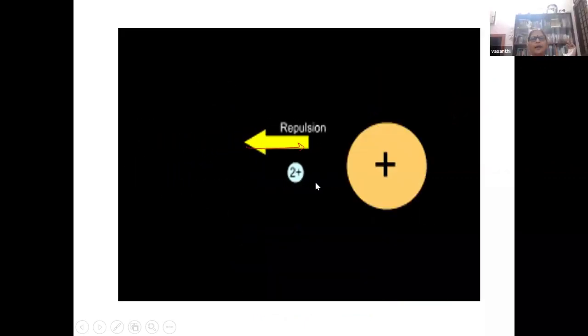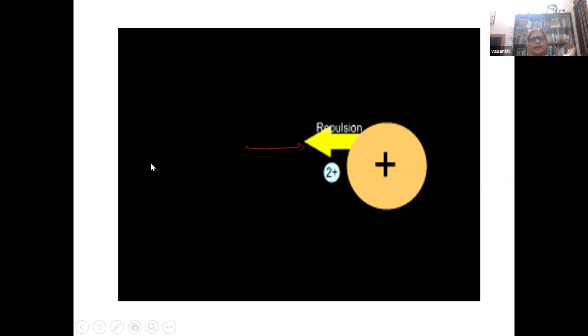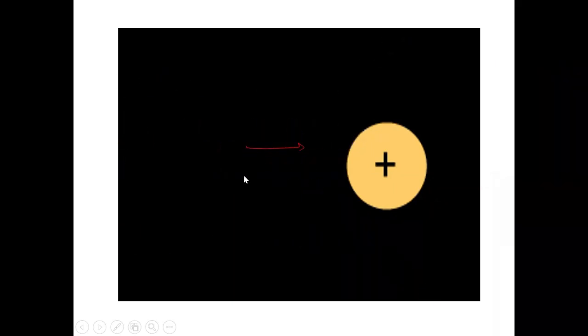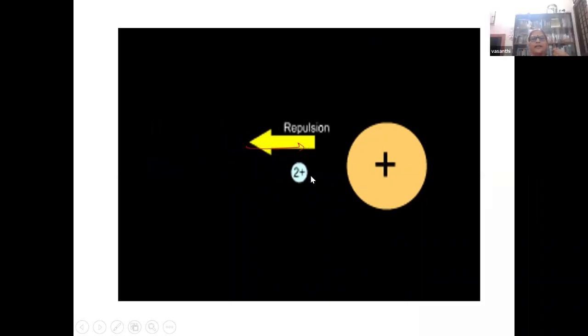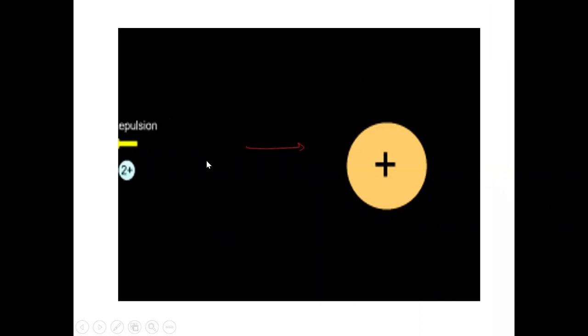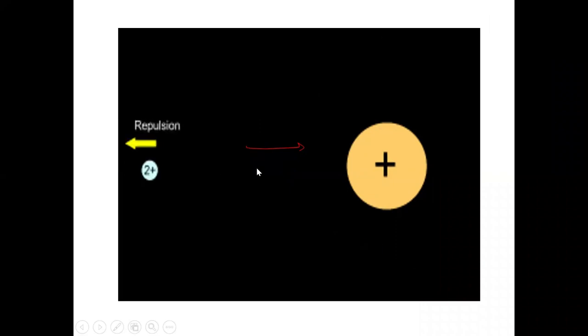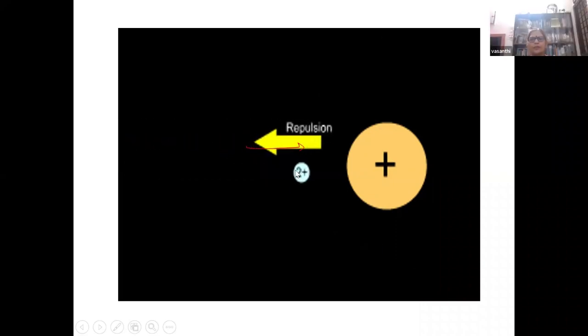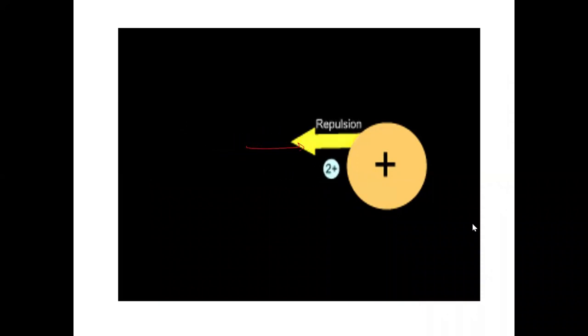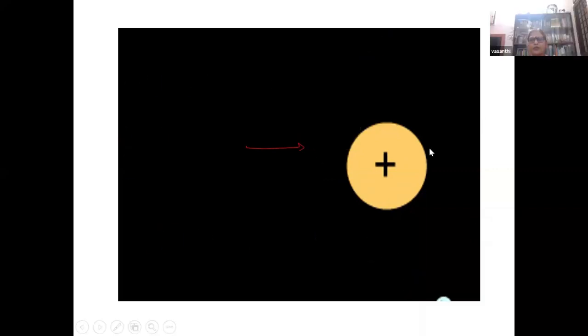What is the reason for the backward scattering? At the center, the positive charge is concentrated, and the alpha particle, being positive, undergoes repulsion. Maximum repulsion. This is called a head-on collision. What is this distance called at which backward scattering occurs? Distance of closest approach. At this distance, the entire kinetic energy is converted into potential energy, isn't it? The alpha particle comes to a momentary stop before it gets repelled away and goes in the backward direction.